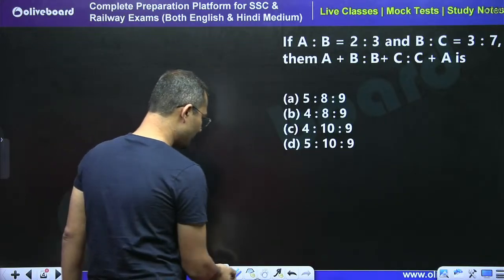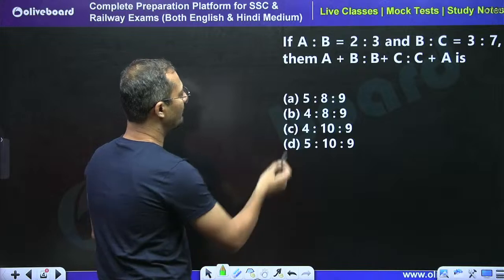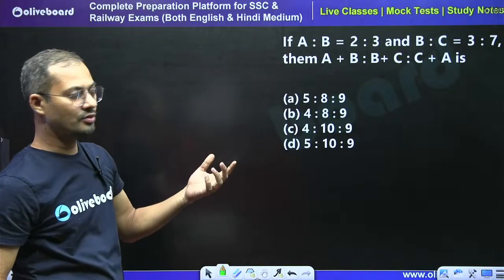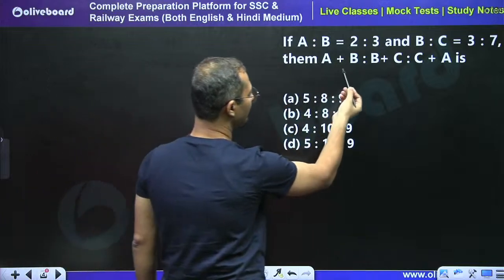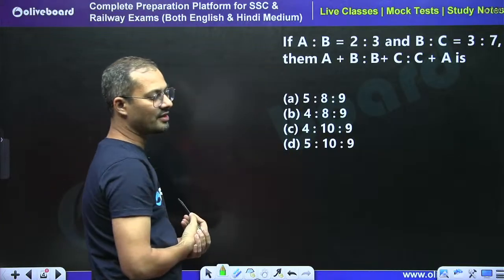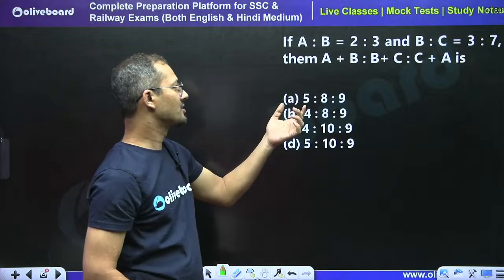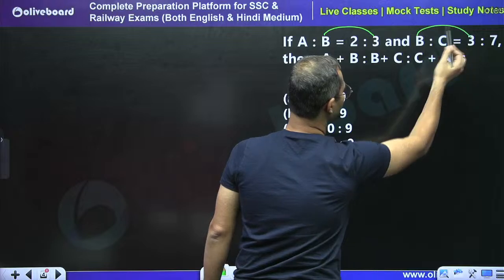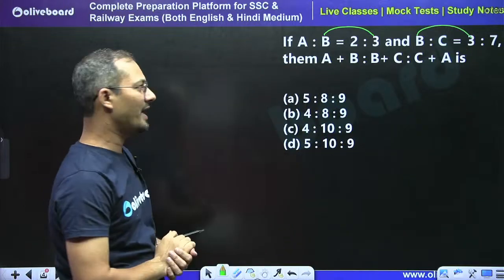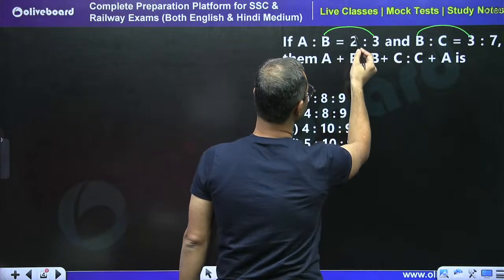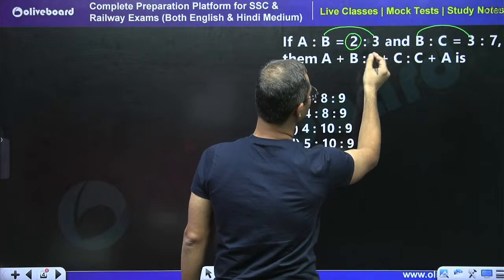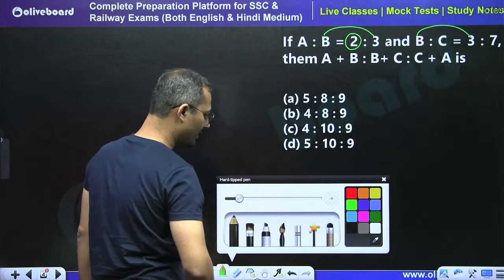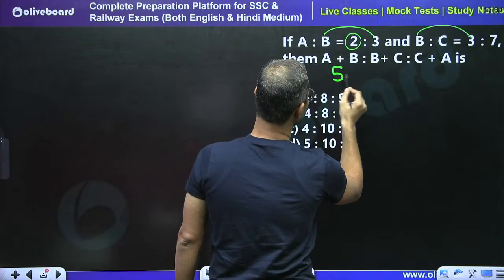Now tell me what is the answer of this question. Very easy question. We have A is to B as 2 is to 3, and B is to C as 3 is to 7. We have to find A plus B, B plus C, C plus A. So what we have to do is merge them. The common term is B. B is 3 here, and B is also 3 there. So A is 2, B is 3, so A plus B is 5.